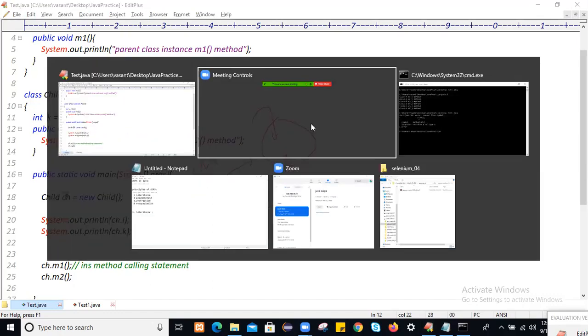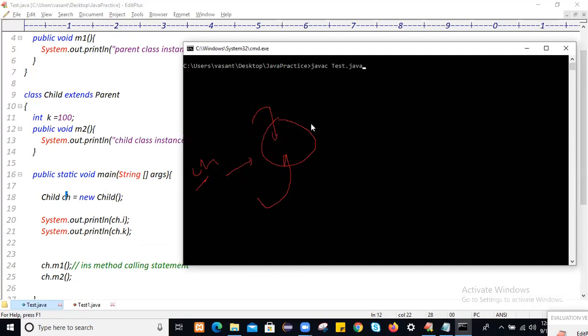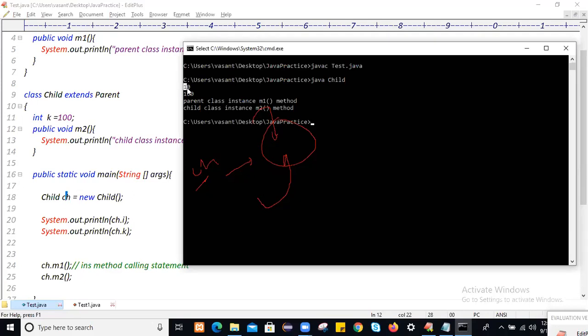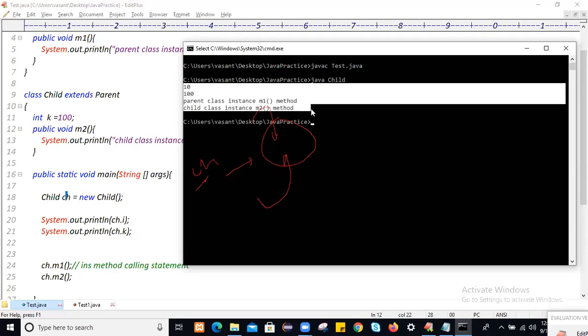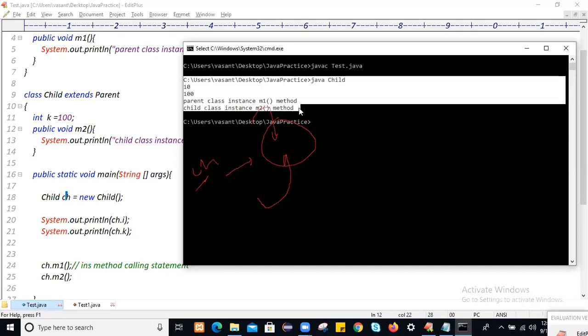This is the example of single level inheritance. First compile it. The application name is Test, and the main method is available inside the child class, so run the main method using java Child. You see 10, 100, parent class instance m1 method, child class instance m2 method. It means that by using the child class object, we are accessing parent class properties as well as child class properties.